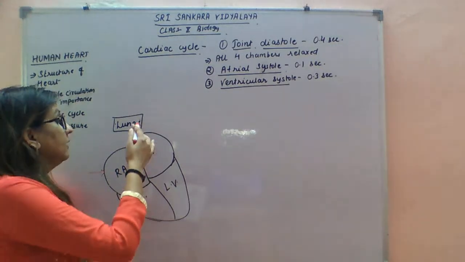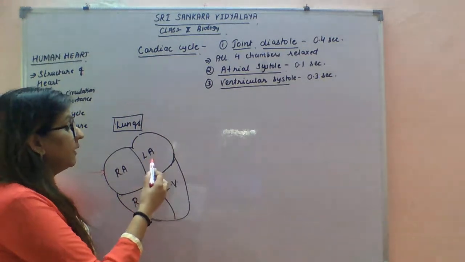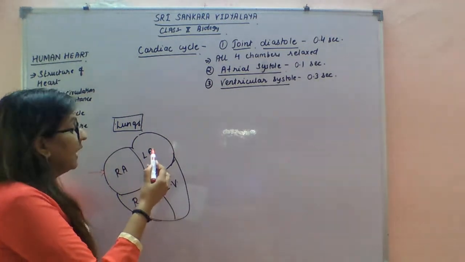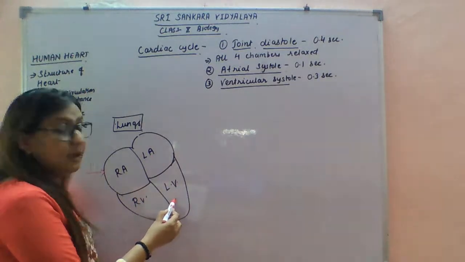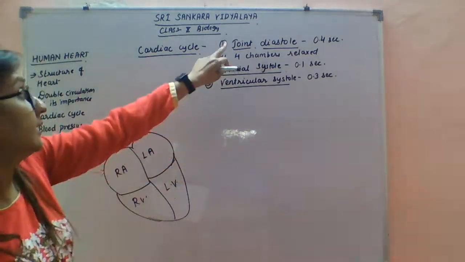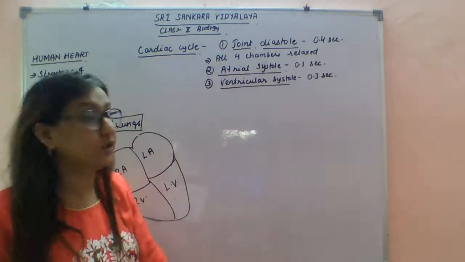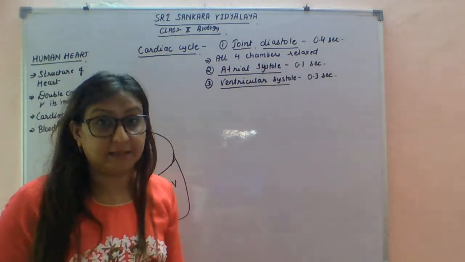From the lungs, the oxygenated blood comes to the left atrium, and from the left atrium to the left ventricle. So all four chambers are relaxed in this first stage of the cardiac cycle.